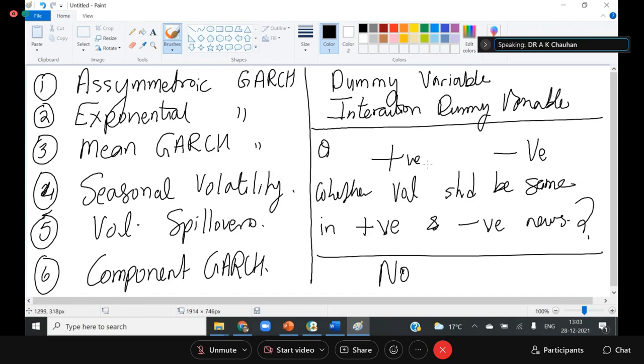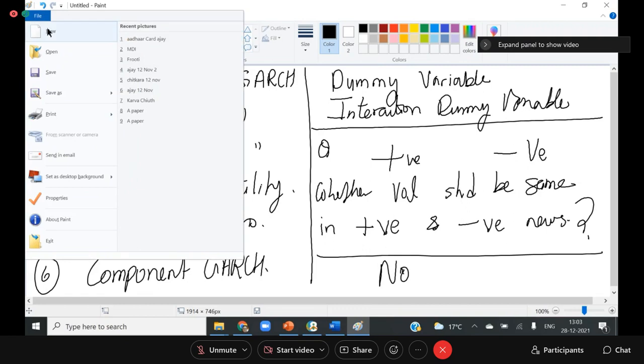So now we want to prove it. And let me note down the points which we have to discuss. First is the asymmetric GARCH, then seasonality, spillover, and component. Okay, now let's focus on the first part.